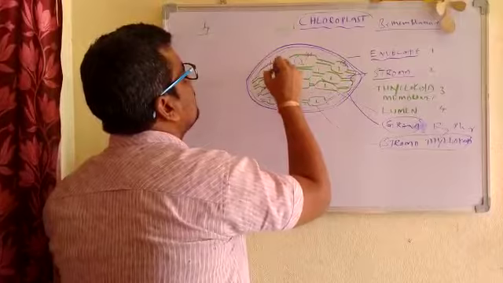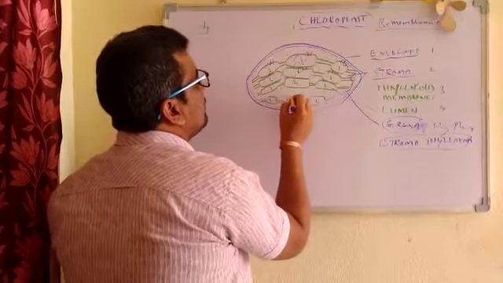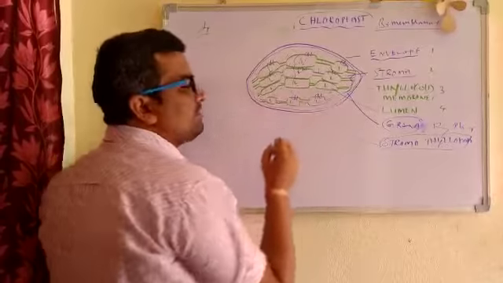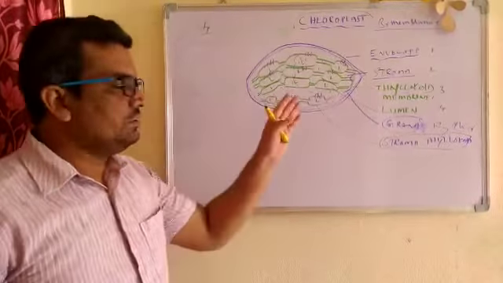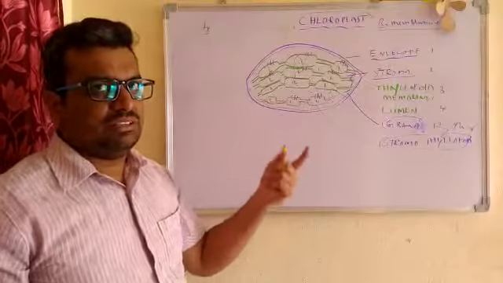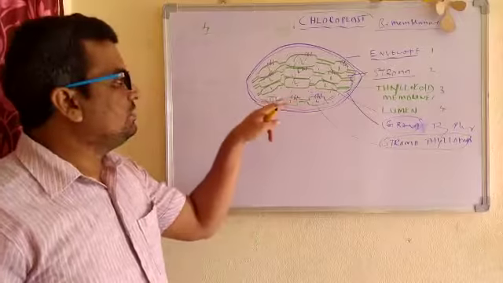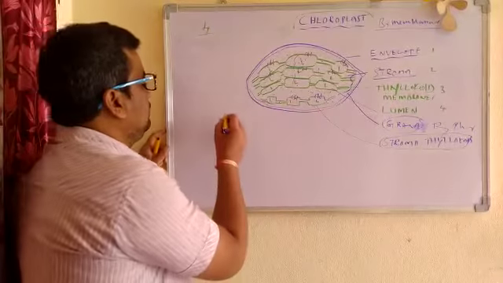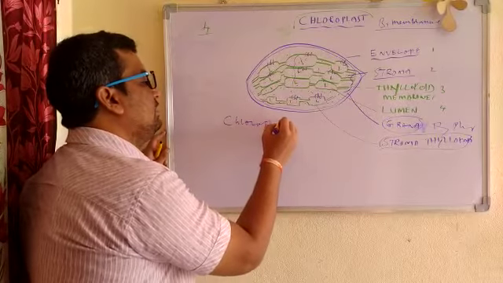Here, here, here. Where the thylakoid membrane is, there we can find chlorophyll. Okay, so continue. So chlorophyll is